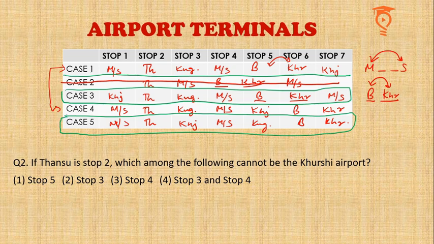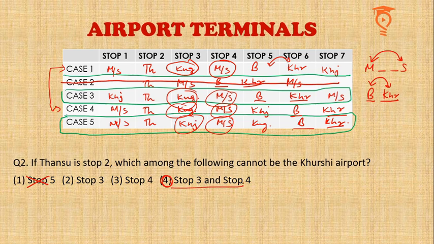So now the question is, which of the following cannot be Khurshi Airport? So Khurshi Airport could be stop number 5, stop number 6. So stop number 5 cannot be our answer. Khurshi can also be stop number 6 and 7. So in all the possible arrangements we have seen that stop number 3 and 4 has been always taken by Kangi or Khajuraho or Mantu or Sindh. So I think stop number 3 and 4 can never be the Khurshi Airport. So I think the fourth option becomes our answer. It's both stop 3 and stop 4. We cannot choose any one of them. I hope I'm making sense in this.